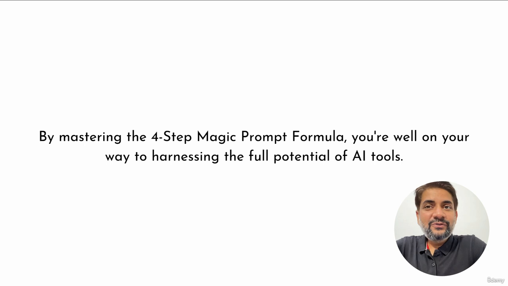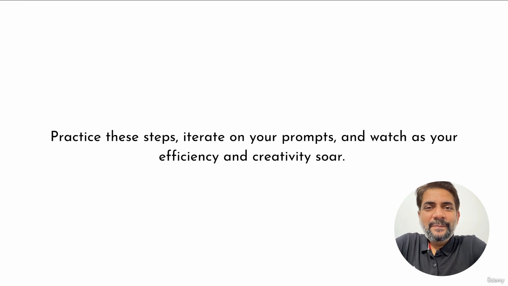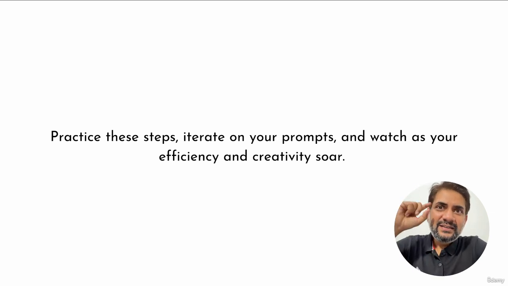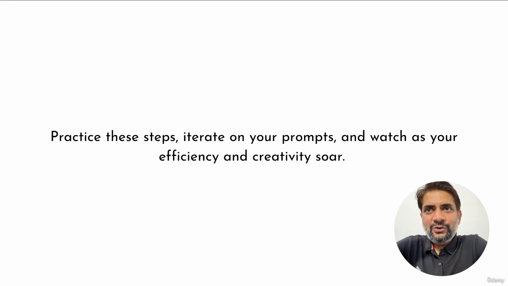So by mastering the 4-step magic prompt formula, you are well on your way to harnessing the full potential of AI tools. Practice these steps, iterate on your prompts, and watch as your efficiency and creativity soars. If you want to get to a point where you no longer have to think about role, context, task, and output, but whenever you are prompting ChatGPT, it automatically comes into that format, you keep iterating this.